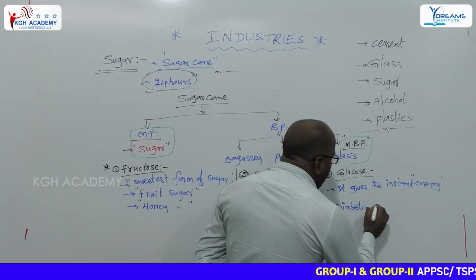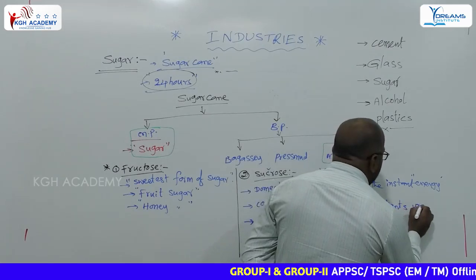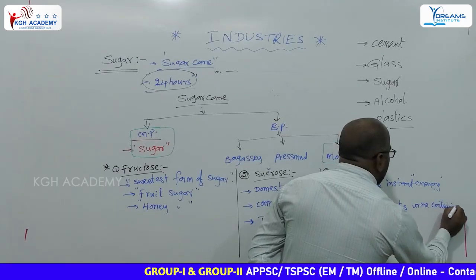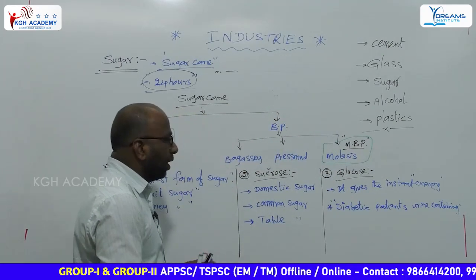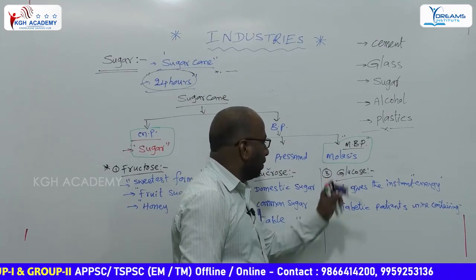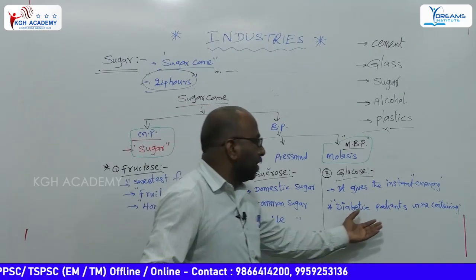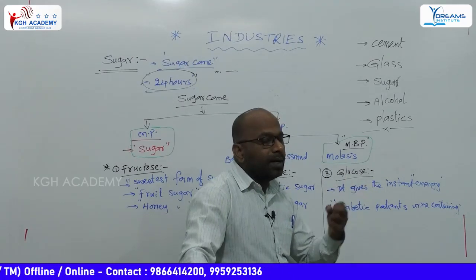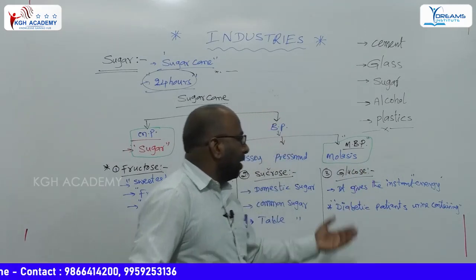Diabetic patients, urine containing form of sugar is glucose. This is another point relating to this one. Which of the following forms of sugar presents in the diabetic patient's urine? Glucose. Which of the following gives the instant energy for athletes? Glucose.